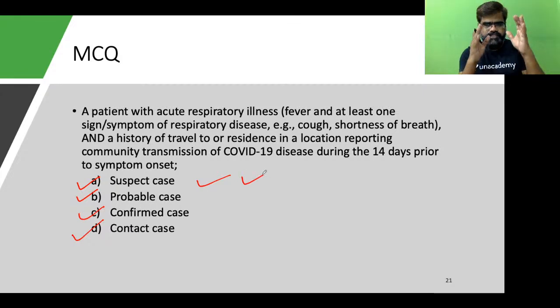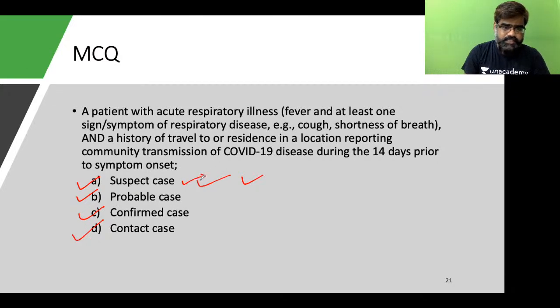Yes. So you have respiratory symptoms, travel history, travel history from an area which is having community transmission. So let's go with the answer suspect. Okay. So if you see these 4 things, you all know this because we have talked about COVID. So this is suspect. Now what is probable?